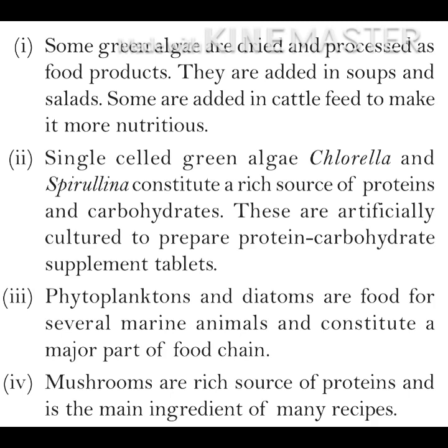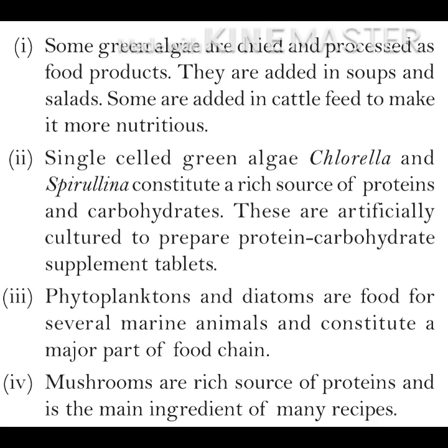Next is single cell green algae, chlorella and spirulina. They constitute a rich source of proteins and carbohydrates, so they are cultured artificially, meaning they are grown or prepared artificially, and then supplement tablets are made from that, which provide proteins and carbohydrates, and are known as protein carbohydrate supplement tablets. Next is phytoplanktons and diatoms.